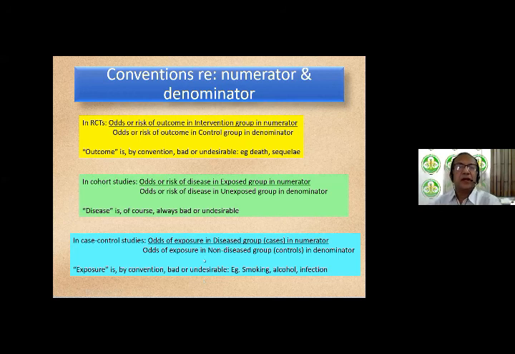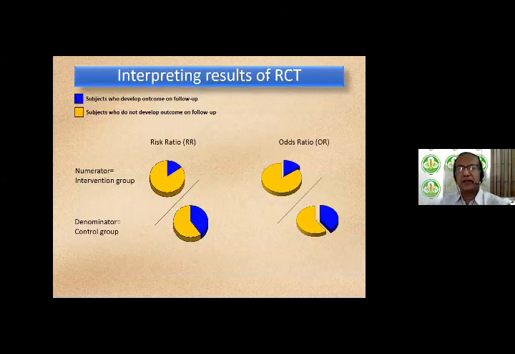Okay, now let's see how we interpret the results of a randomized controlled trial. So the blue part is going to denote subjects who develop the undesirable outcome on follow-up, and the yellow is subjects who do not develop the outcome on follow-up. So basically, when we're talking about the risk ratio in a randomized controlled trial, in the numerator you have the intervention group, in the denominator you have the control group.